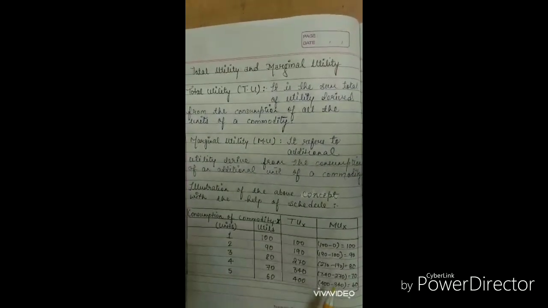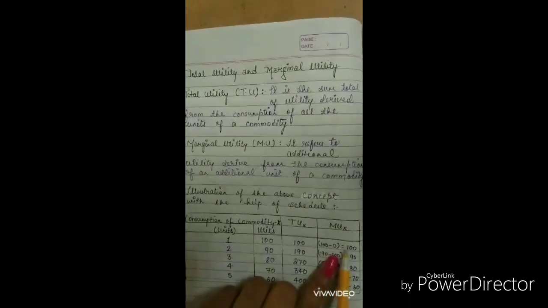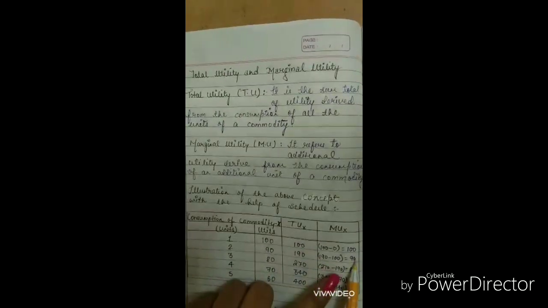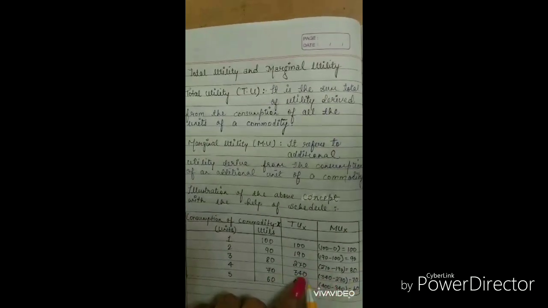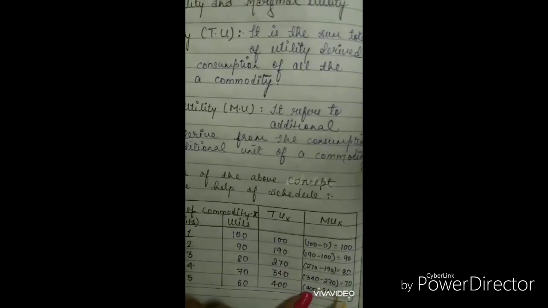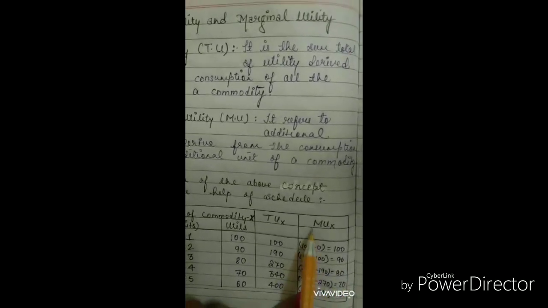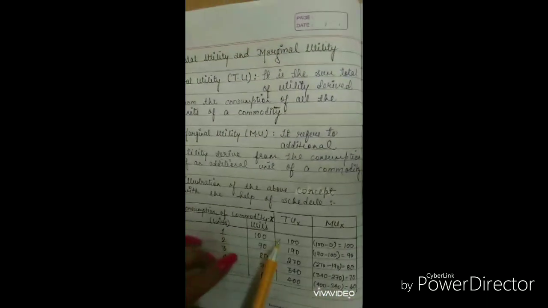Now let's see the marginal utility concept. At first you didn't derive any additional unit, so it will be 100 only. Second, 190 minus 100, that means you derived 90 additional. Then 270 minus 190, 80 additional. 340 minus 270, that is 70 additional. 400 minus 340, that is 60 additional. So this is the additional utility which you derived from eating an additional unit of a commodity. Hence it is marginal utility. So hope the schedule and the definition are clear to you all.